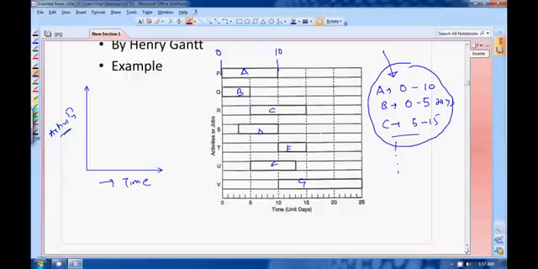Once you have done your scheduling, you can show your scheduling in this type of graph. This is called bar chart. I think it is simple enough so you can understand. It was given by Henry Gantt, the person who made it first, so it is also called Gantt chart.